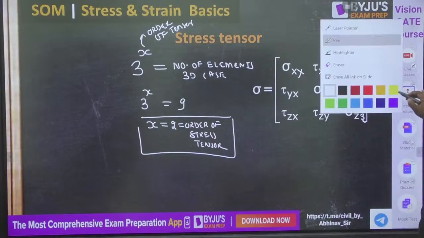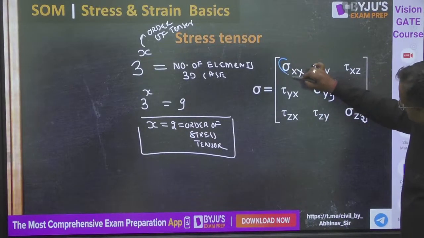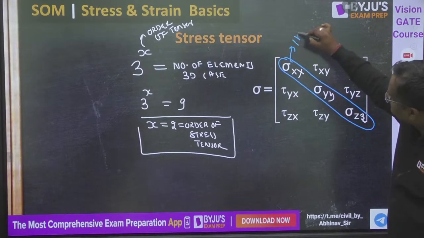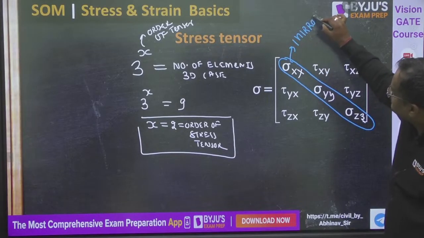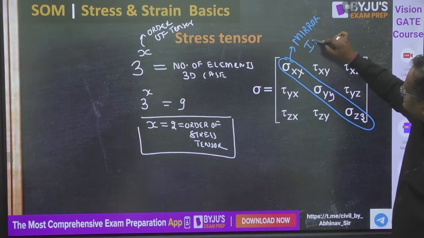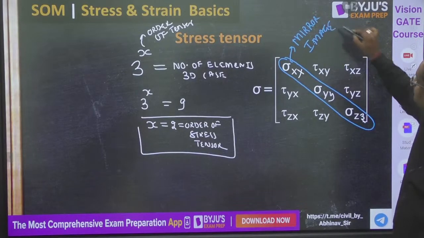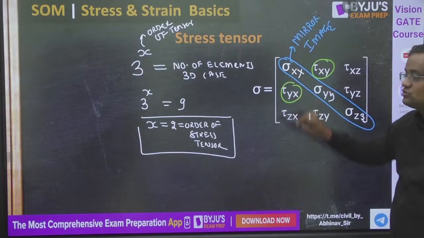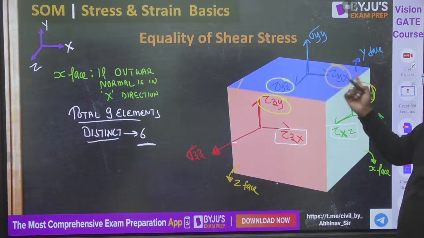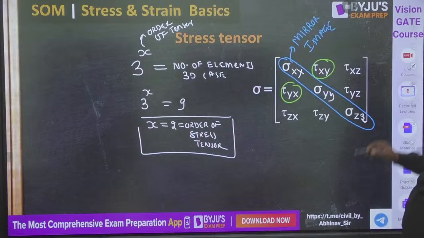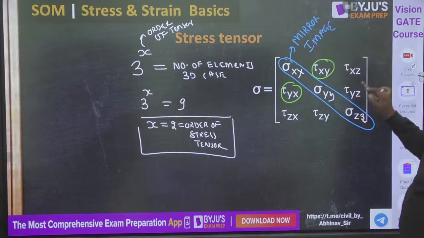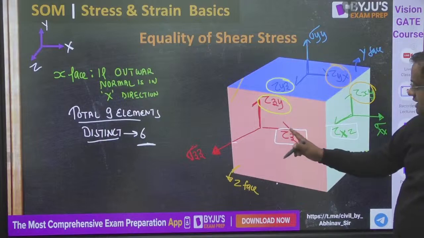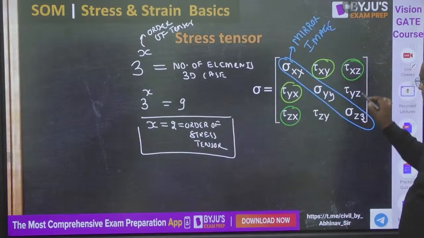Now guys, see this. This is a diagonal. About this diagonal, this matrix is a mirror image, na? Because tau xy and tau yx have to be the same. I just told you here. Similarly, tau xz and tau zx have to be the same.